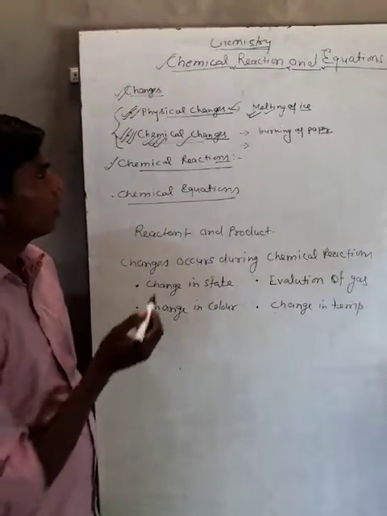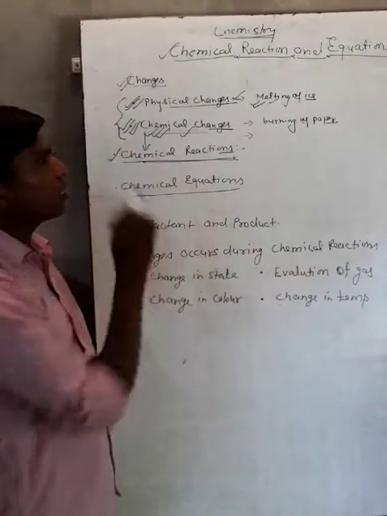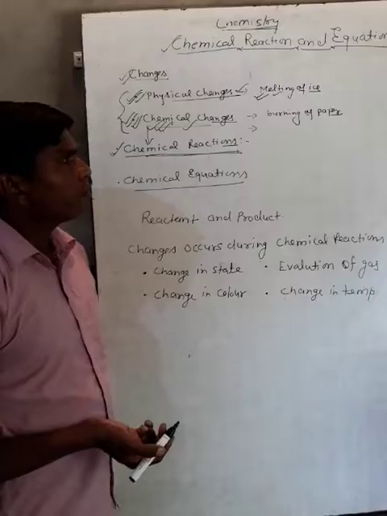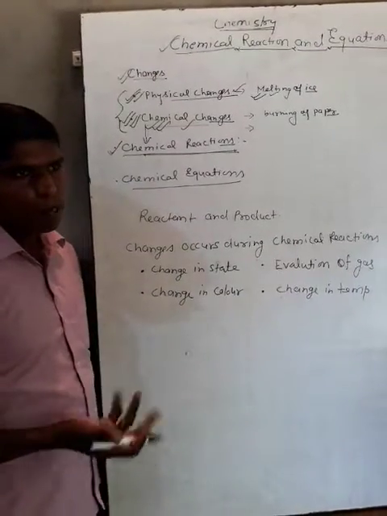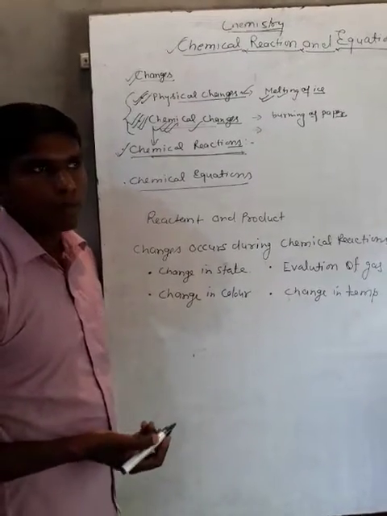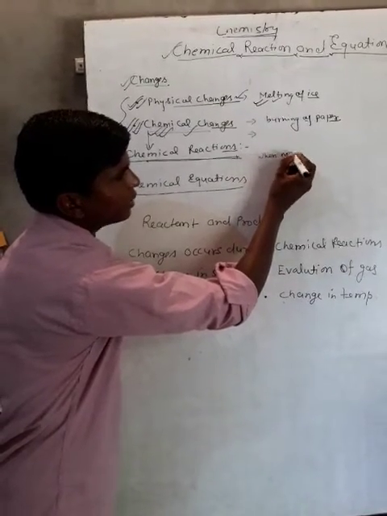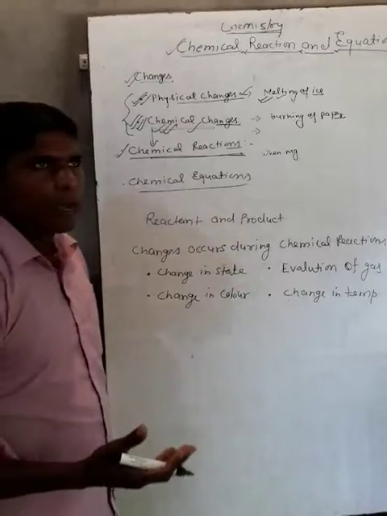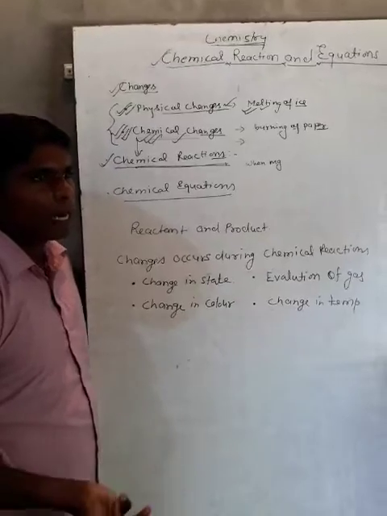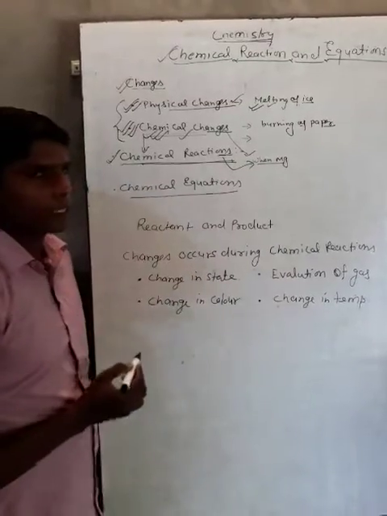The chemical reaction is simply the representation of the chemical change. The representation of a chemical change is called a chemical reaction. For example, when magnesium burns in the presence of oxygen, it forms a new substance, magnesium oxide. We can write in words: when magnesium burns in the presence of air, it forms magnesium oxide. It is a type of chemical change. When we write the statement, it is called a chemical reaction.